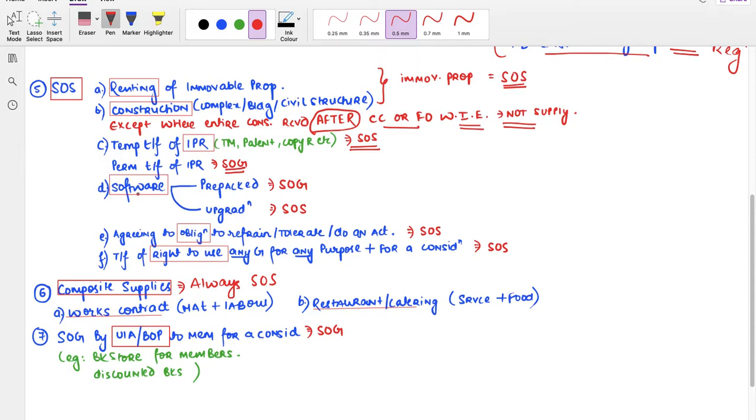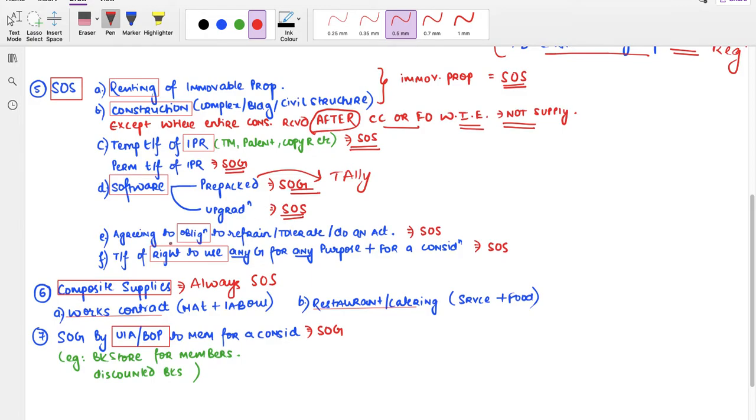In case of software, if it is a pre-packed software like something like Tally, then it is a supply of goods. But if it is only an upgradation, or if it is customized designed software implementation, or if it is development, in all those cases it is a supply of service. If it is a pre-packed software like Tally, supply of goods. If it is an upgradation, customized software, implementation of software, development of software, upgrading the software, in these cases it is a supply of service and not goods.